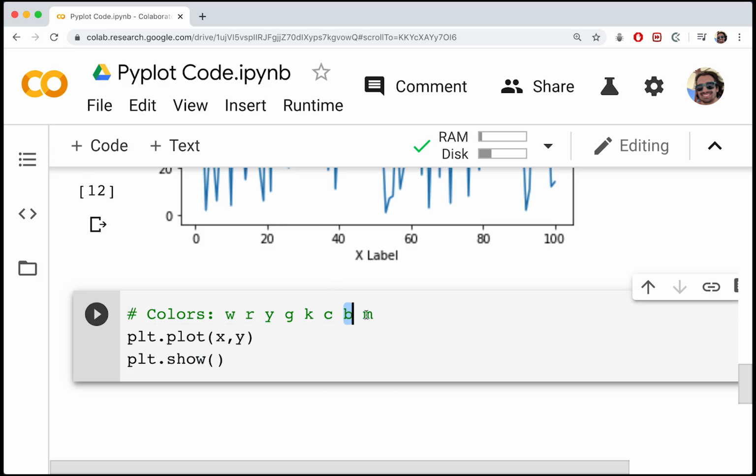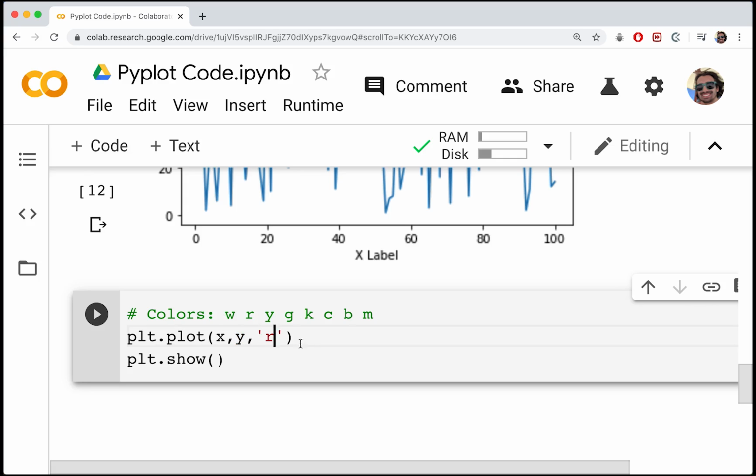Then there's just blue, and then magenta. So, an interesting color combo, but those are all the colors available. Now to specify them through our plot, we're going to open up some quotes after we specify the x and y values, and then we're going to choose one of these here.